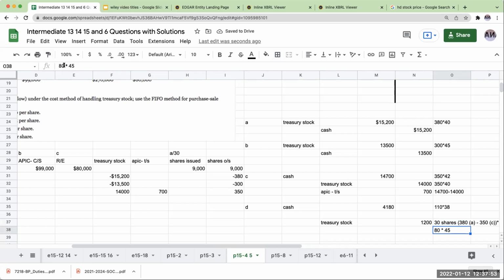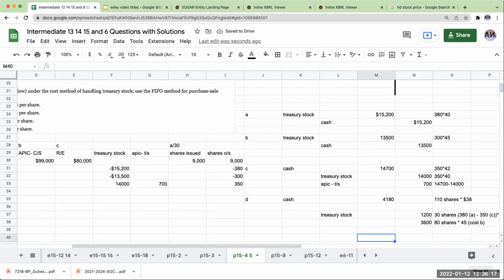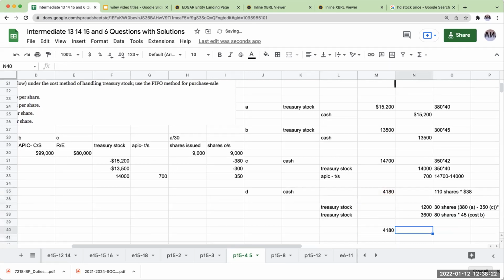This over here is going to be 80 shares at 45. And this is my cost from letter B. So when I go through over here, again, treasury stock. When I come over here, I've got 4,180, and then I have 4,800.